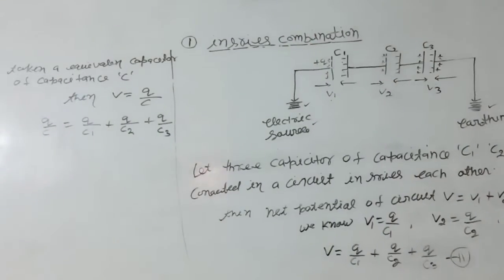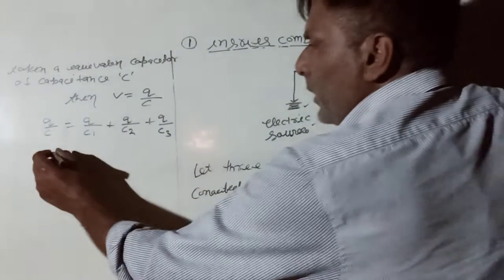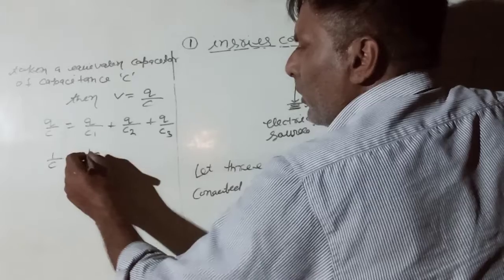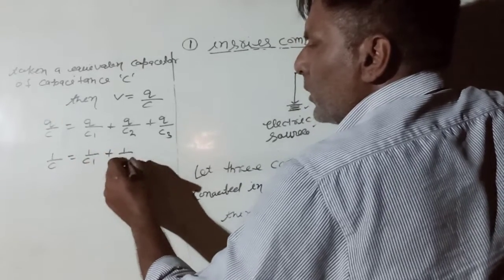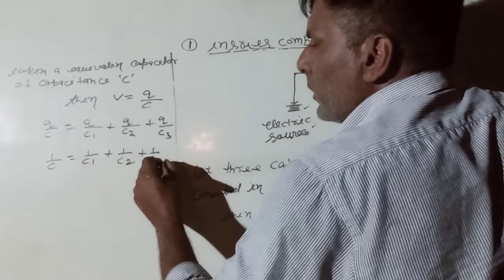Taking Q common, 1 by C is equal to 1 by C1 plus 1 by C2 plus 1 by C3.